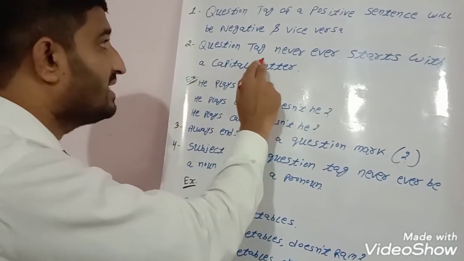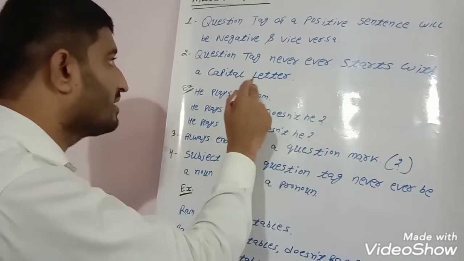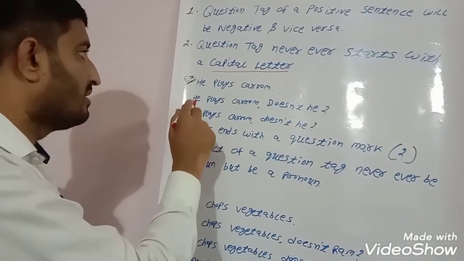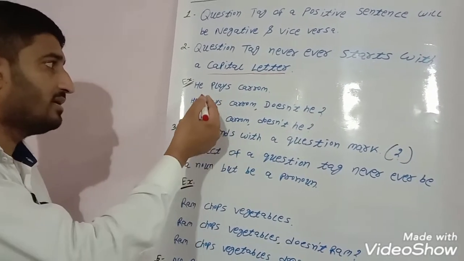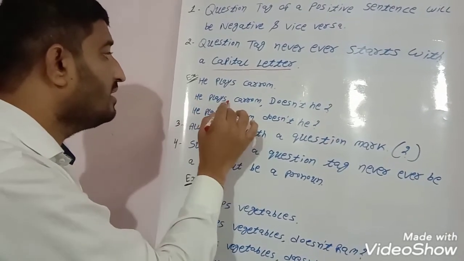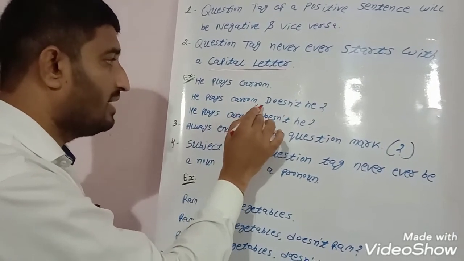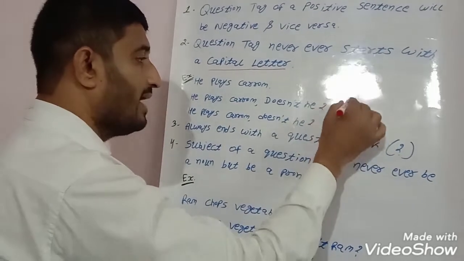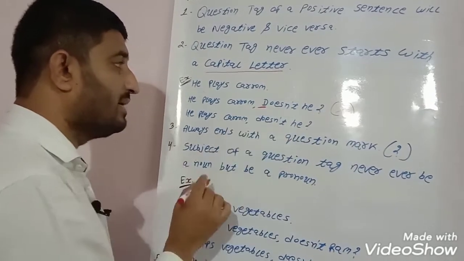Second, question tag never ever starts with a capital letter. Let's understand this with an example. He plays carom, comma, Doesn't he? This is a wrong sentence. Why? Because D is capital.